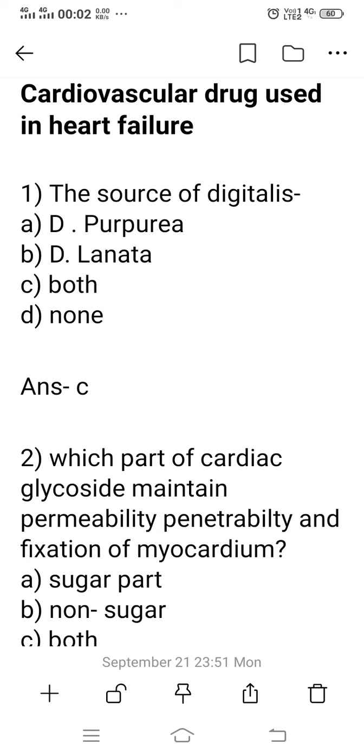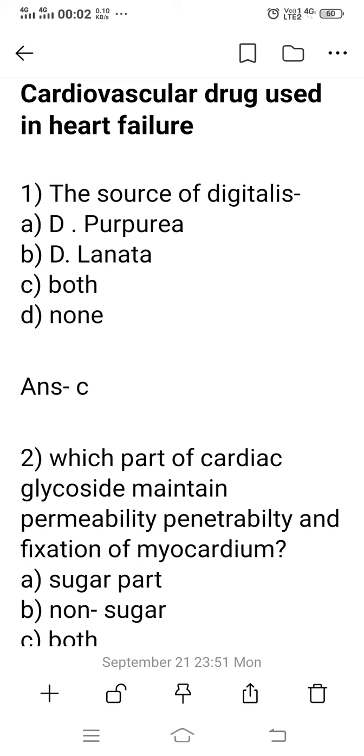As a result, the heart rate and force also decrease, and at last, it produces the heart failure condition. Sufficient amounts of blood and oxygen are not supplied for the functions of the heart.